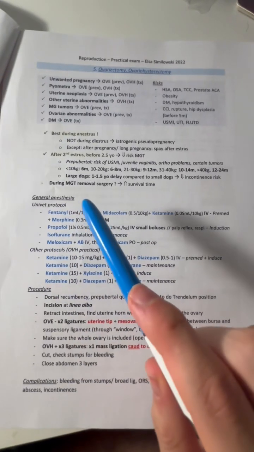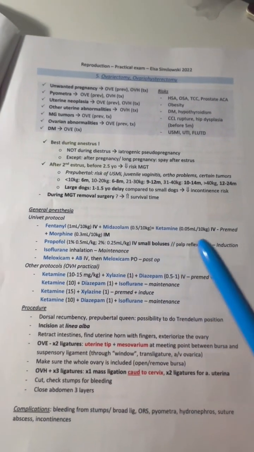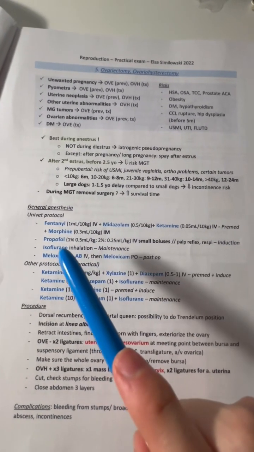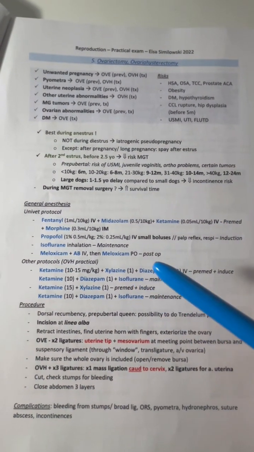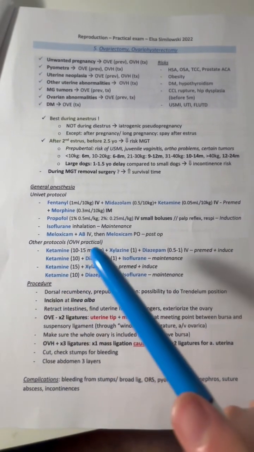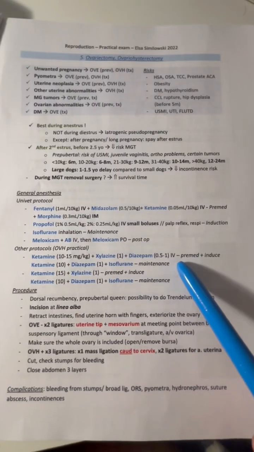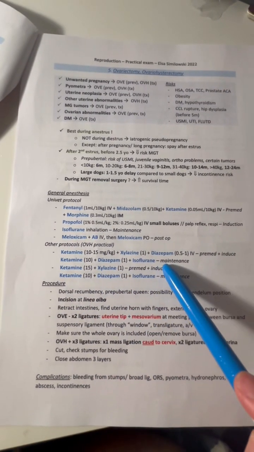For general anesthesia, do fentanyl, midazolam, and ketamine. This is for the pre-medication. For the induction, we use propofol, and for the maintenance, we use isoflurane. For post-operation, we give meloxicam and antibiotics. For an ovariohysterectomy, we can give ketamine, xylazine, and diazepam for the pre-med and induction, and for the maintenance, we have ketamine, diazepam, and isoflurane.